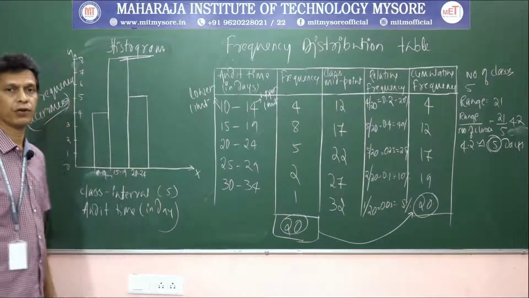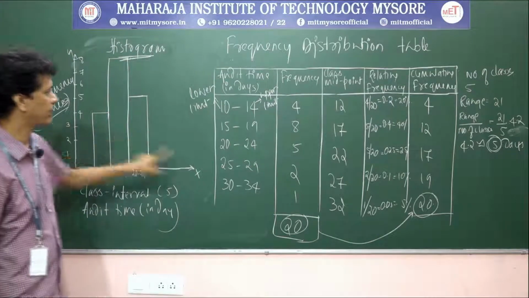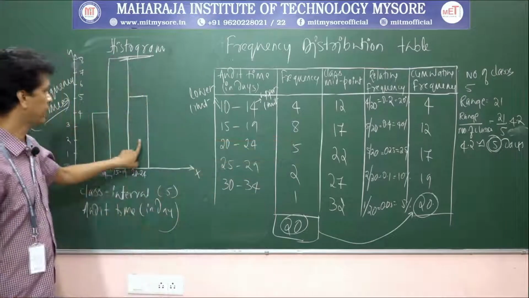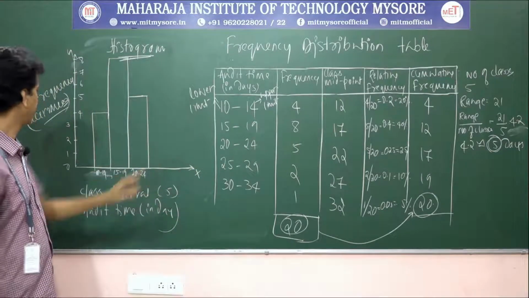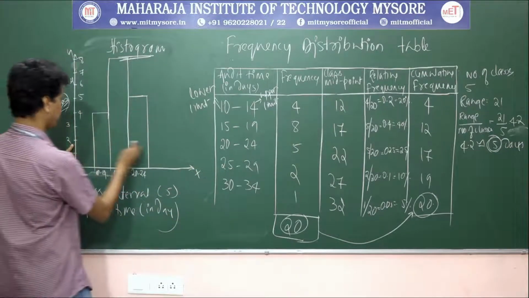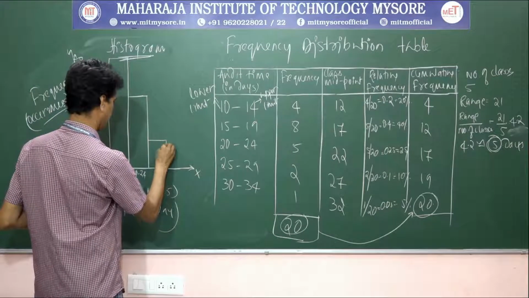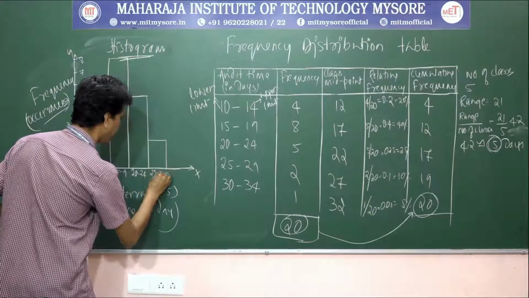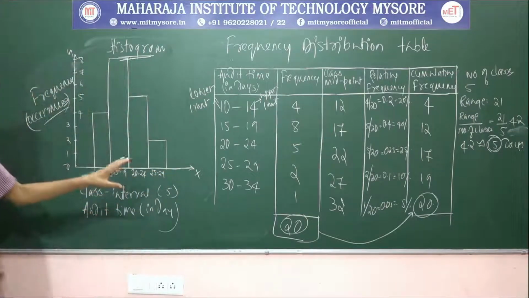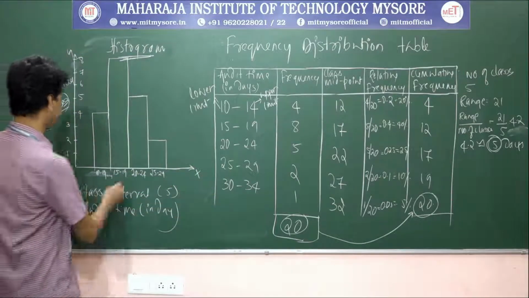You got the idea? This is the first class interval; for the second class interval the frequency is 8, for the third it is 5, and for the fourth, 25 to 29, the frequency is 2. The last class interval, ending at 34, has a frequency of 1.